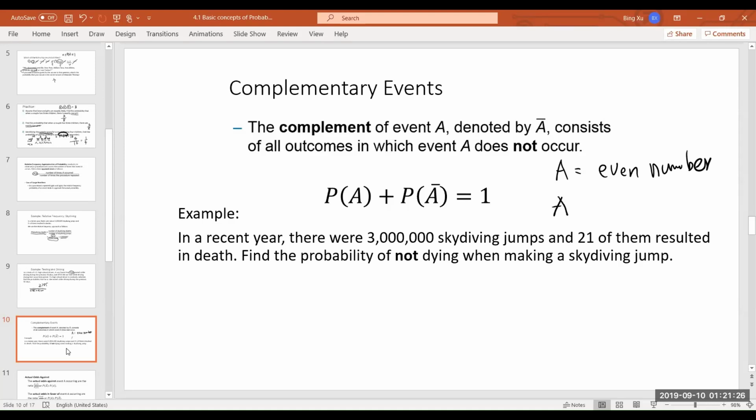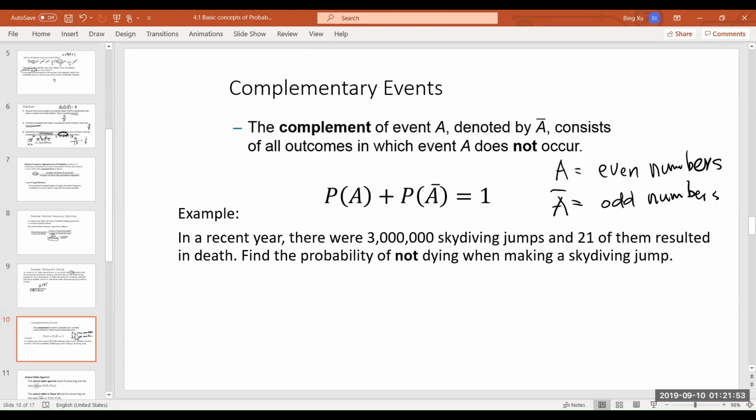So A bar here will represent the event of throwing a die and having an odd number. That means not A. Basically, you're throwing a die and not getting an even number. That will be A bar. I'm making myself clear here?